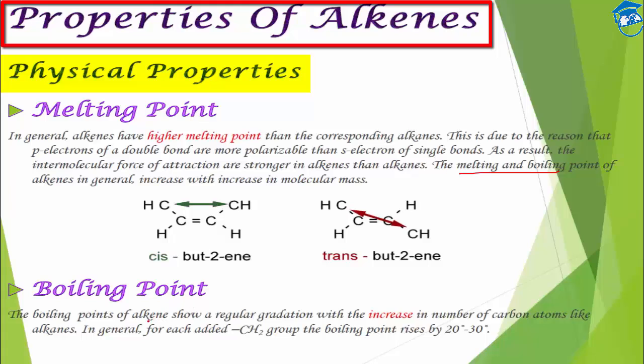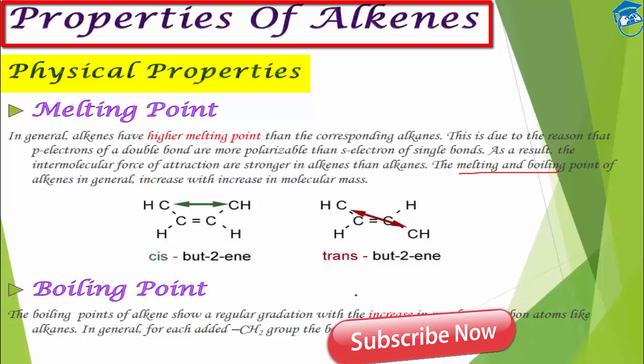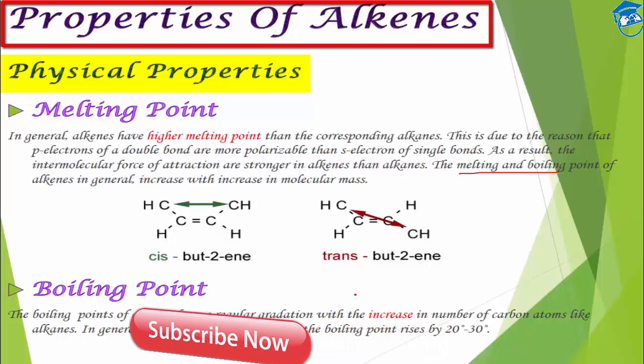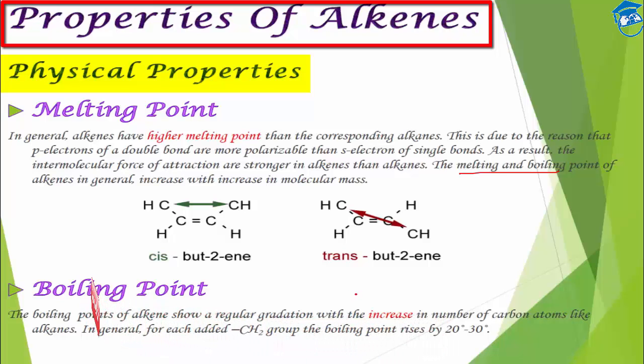Next, boiling point of alkenes. In general, they show a gradual gradation, and there is an increase with increasing number of carbon atoms, just like the alkanes. With subsequent addition of a carbon atom or the group CH2, the boiling point will rise by 20 or 30 degrees.